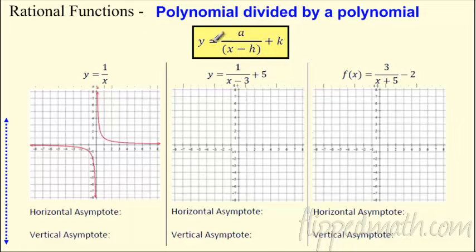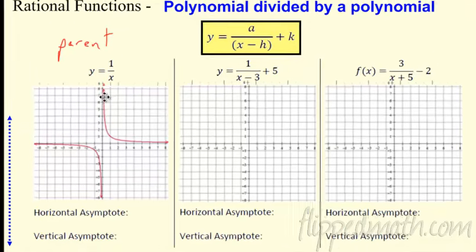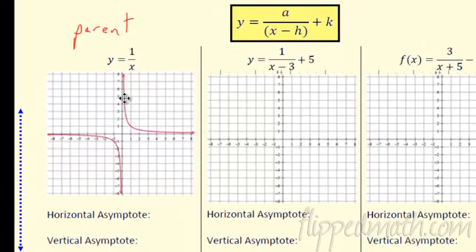So if I'm going to graph these things, here's the parent function right here. That means the most basic one possible. So this is the parent function. Well, what does it look like? Well, I went ahead and pre-graphed this for you. So if you look at this, in the red here is your actual function, the parent function. We've got these asymptotes in here. So the asymptotes happen right here, boom, right on the y-axis. And there's another one, another asymptote right here on the x-axis. So these are the asymptotes. They happen at 0, 0 in the most basic function. And then it just follows it right along, and we're good to go.